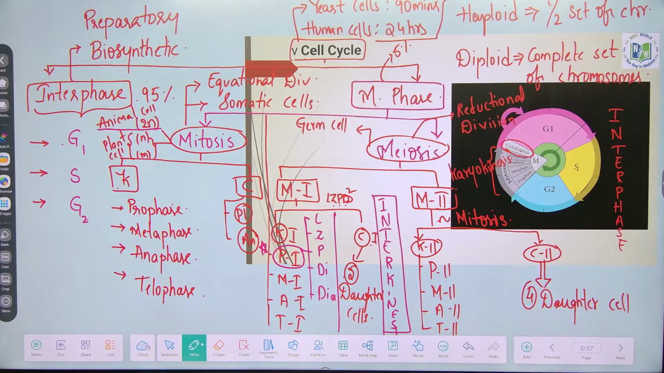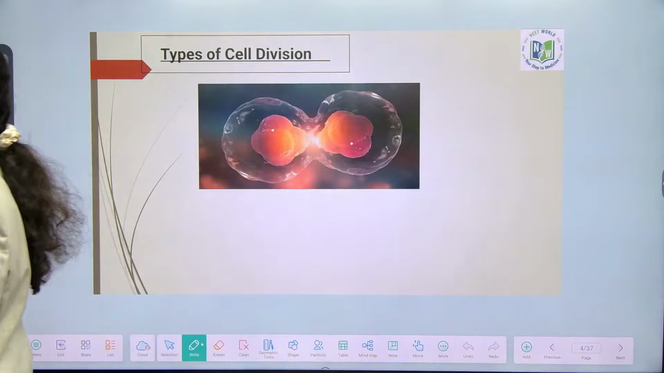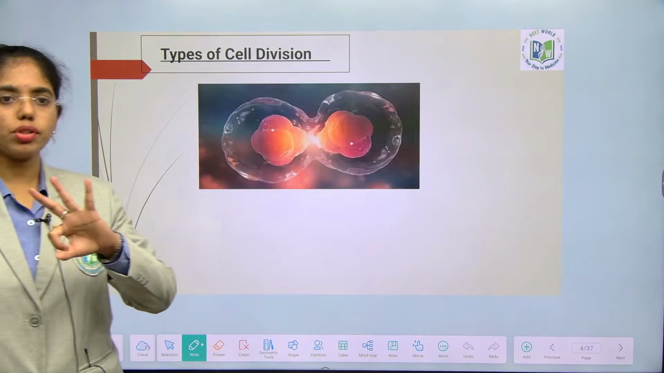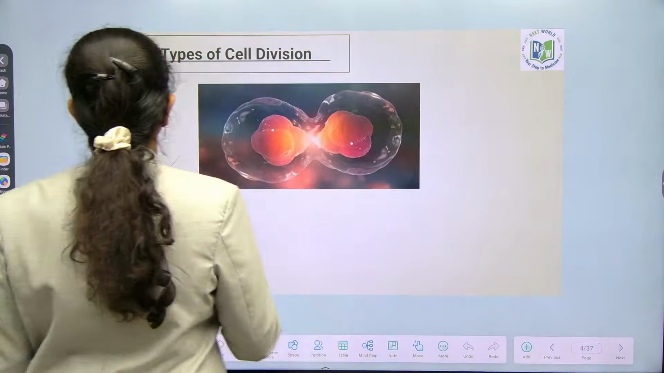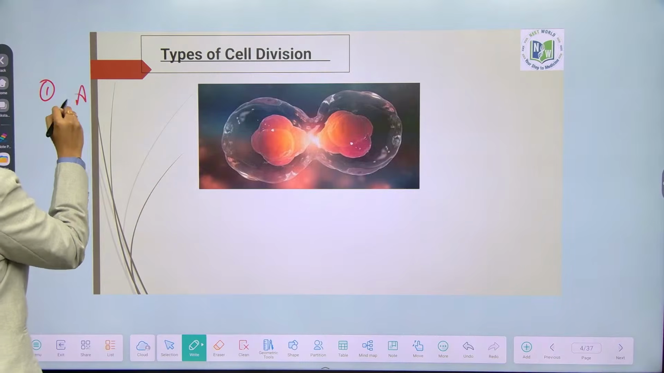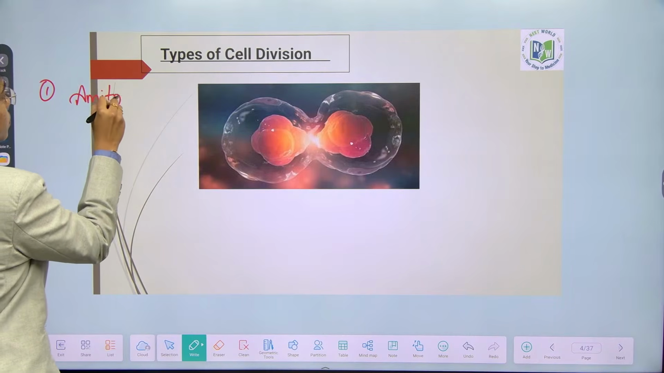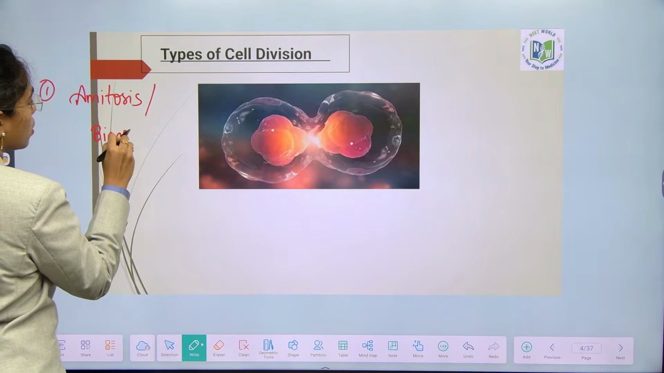Done, right? Yeah. Now we will move to the types of cell division. So far we have learnt about 3 types of cell division. One is what? Mitosis and meiosis. But there is one more type of cell division, which is the first and foremost basic type, known as amitosis, which is also known as binary fission.